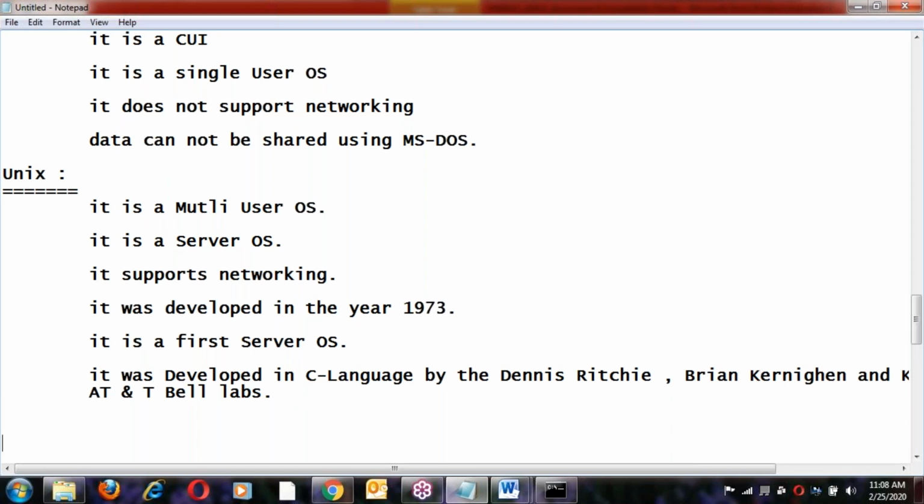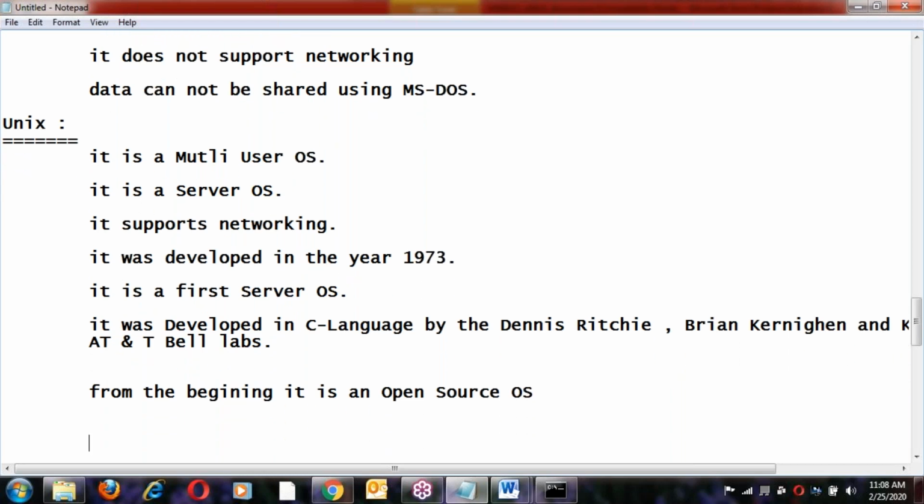Next, from the beginning UNIX is an open source operating system.